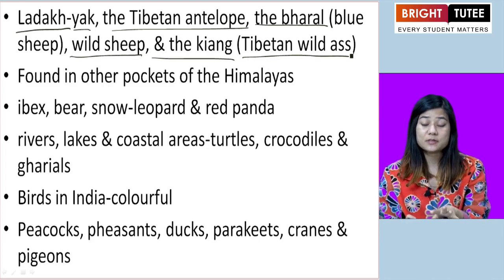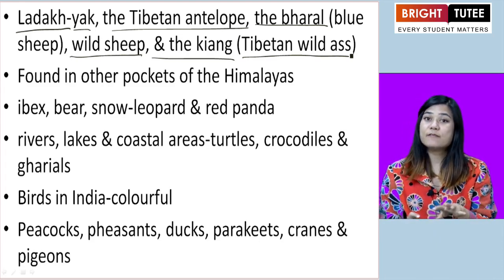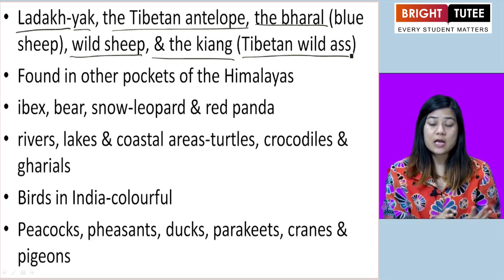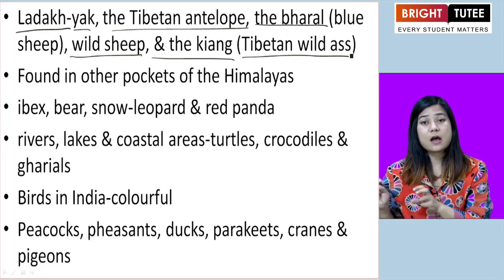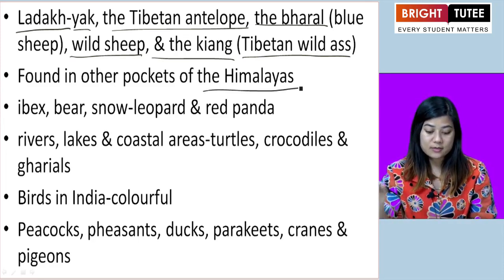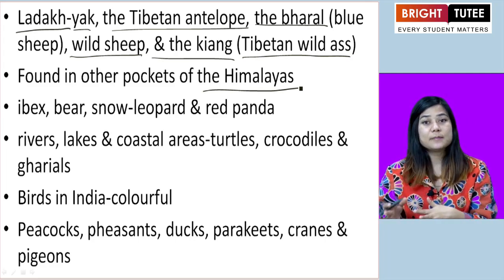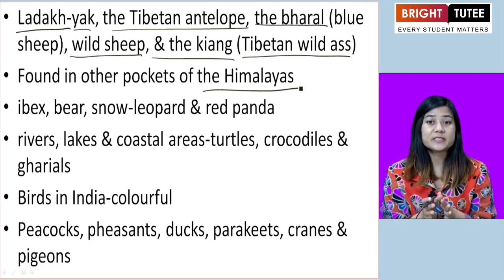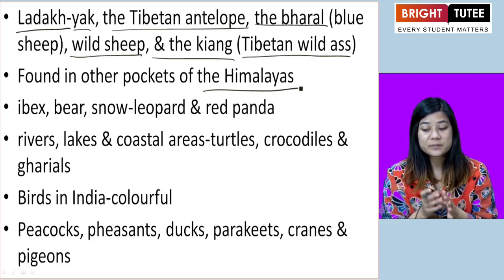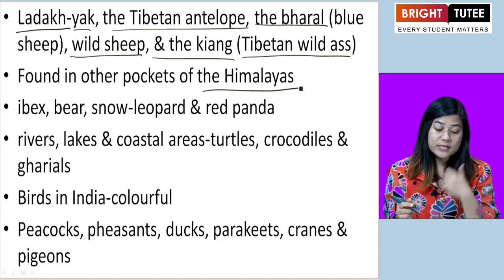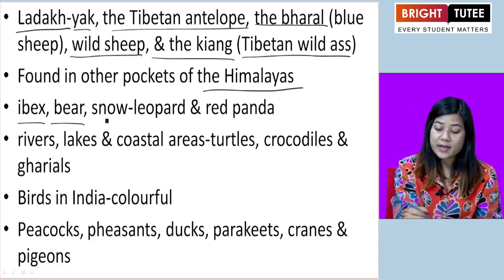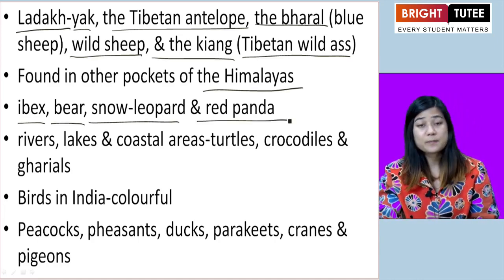Now, these animals are seen in Ladakh, but they are also found in other pockets of the Himalayas. And there are other animals as well besides the Tibetan antelope, the wild sheep, and the bharal. Those animals are the ibex, bear, snow leopard, and red panda.